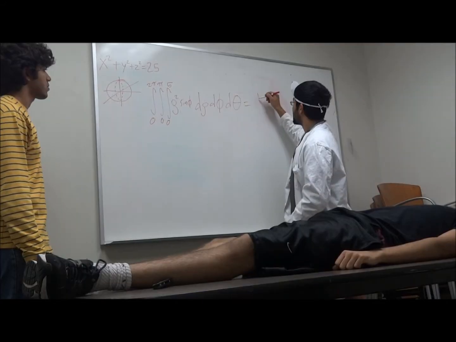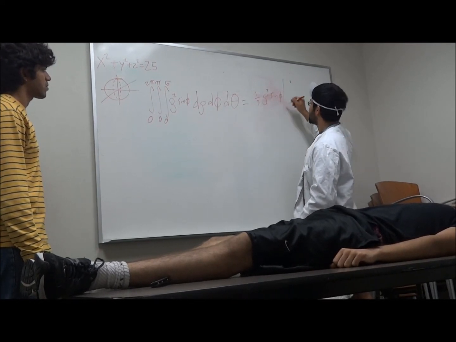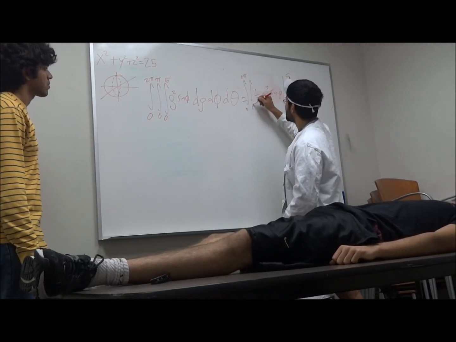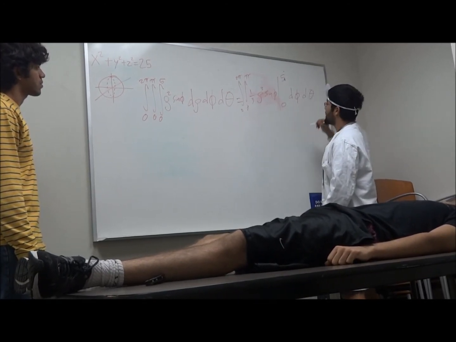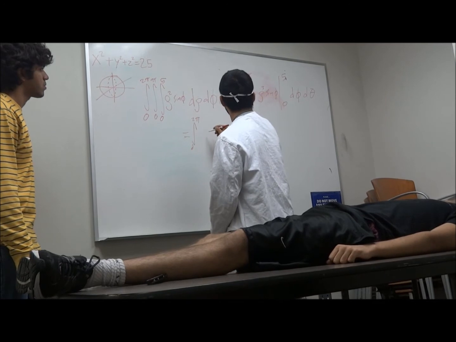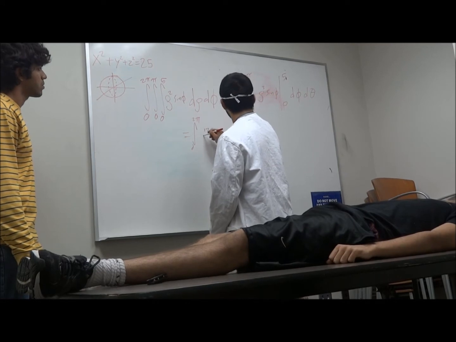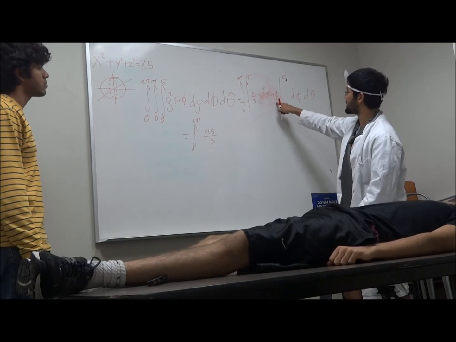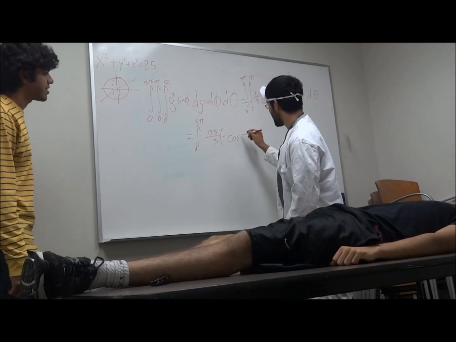So basically, 1/3 rho cubed sine phi. That's right. 0 to 5. Let's put back our original coordinates. 0 to pi. And we have d theta. This ends up being 0 to pi, 2, 125 over 3 times, and now we're going to integrate sine phi. That's minus cosine phi? Exactly. Right. Good job, my young chap. Thank you.